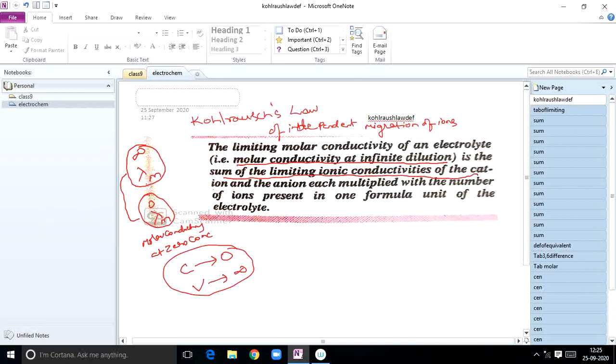If any electrolyte undergoes dissociation, it splits into cation and anion. Each term is multiplied with the number of ions present in one formula unit of the electrolyte. It's a very easy definition.